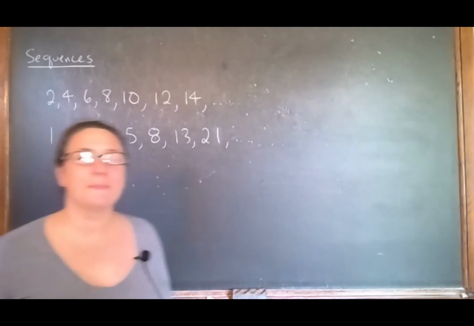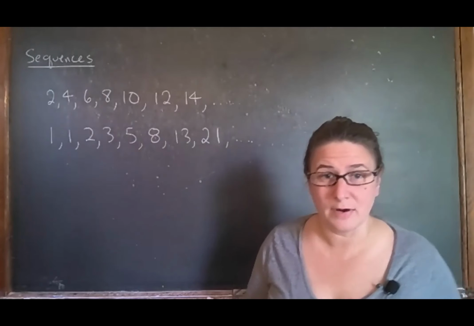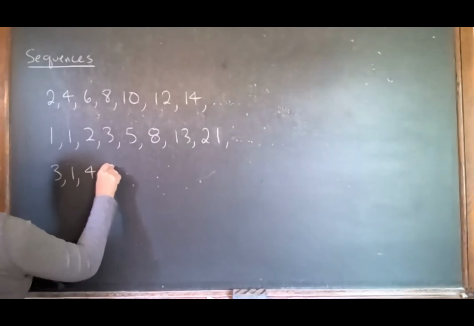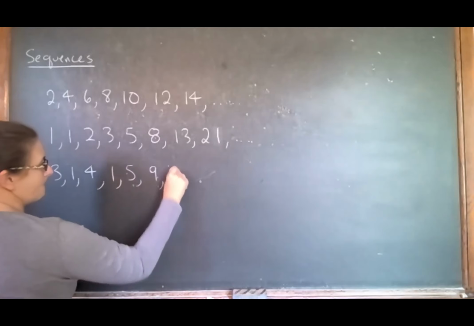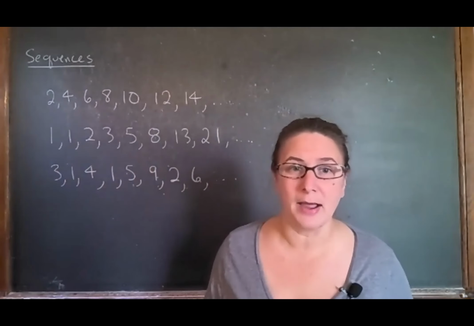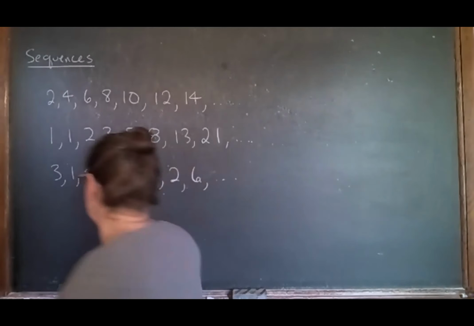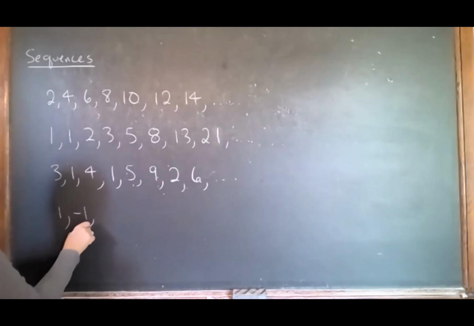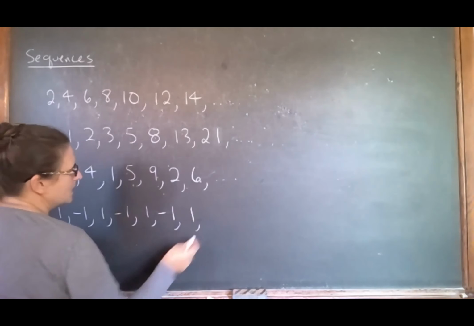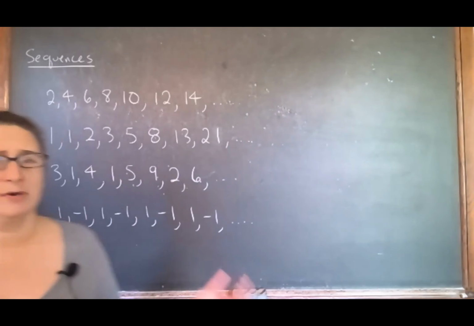So there's the Fibonacci sequence. We can also think about other ways of defining sequences. I mean, you can define them however you want, right? For example, I could do this sequence. This is just the nth digit is like the nth digit of pi. Or you can have something that's just doing whatever, 1 minus 1. It's just going back and forth. You can just make up really whatever you want.